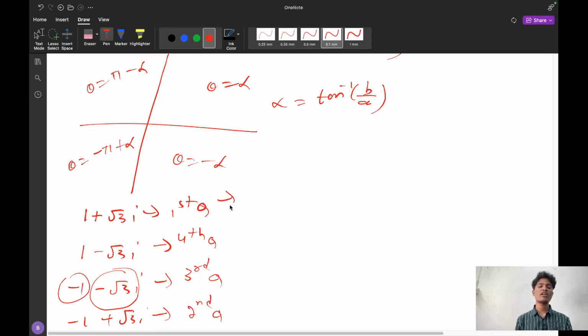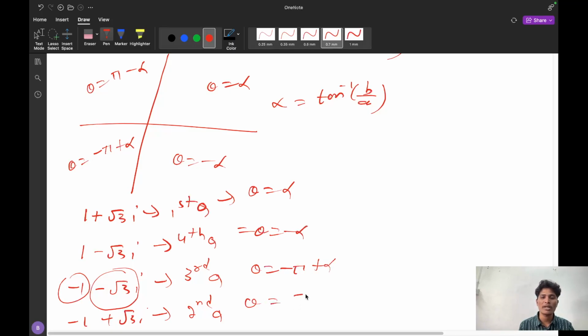So what is the first quadrant argument? Simply theta equal to alpha. Fourth quadrant argument is theta equal to minus alpha. Third quadrant argument is theta equal to minus pi plus alpha, and second quadrant argument is pi minus alpha.